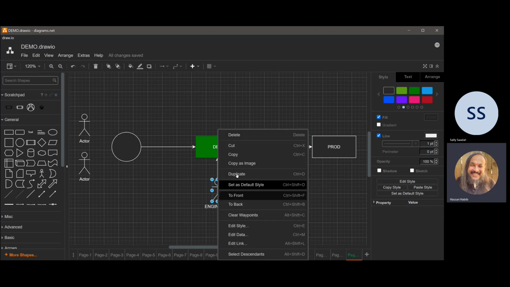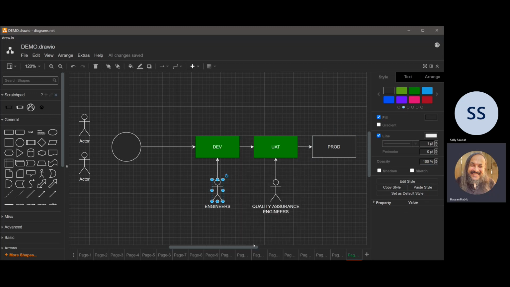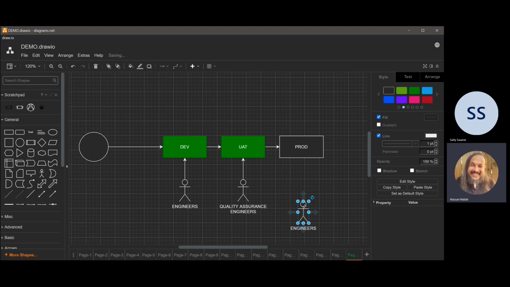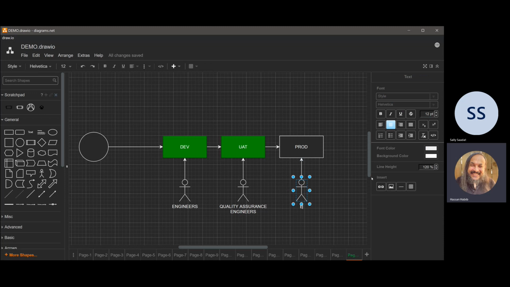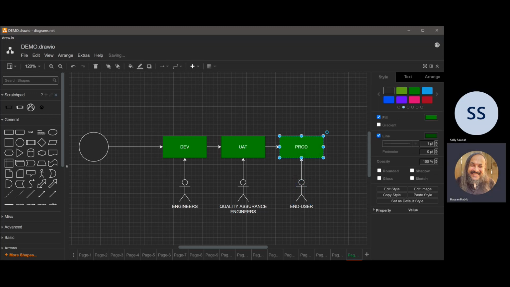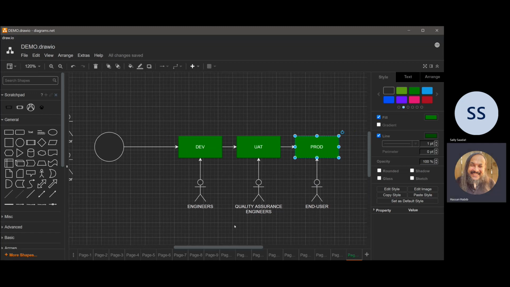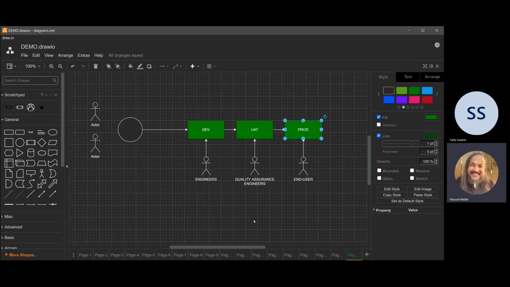Who's using the production environment, Sally? Client. The client, your end user, exactly. That's what this guy is. So this here would be your end user or your client. This is when we say it's publicly available. Okay. Now, there's a little bit of nuances to this.